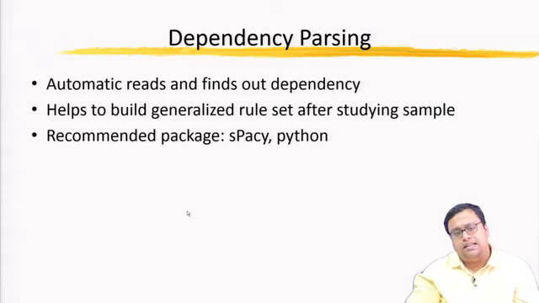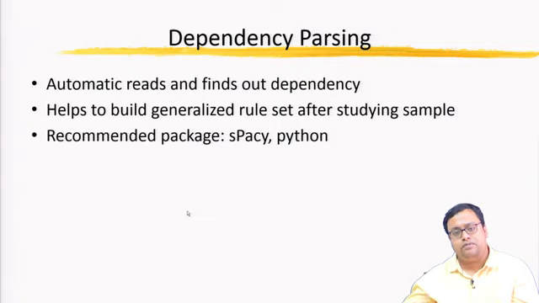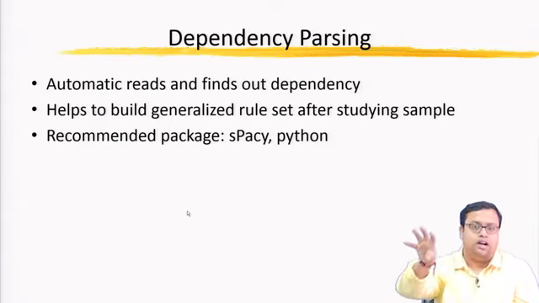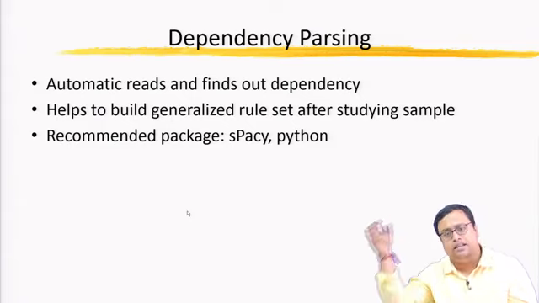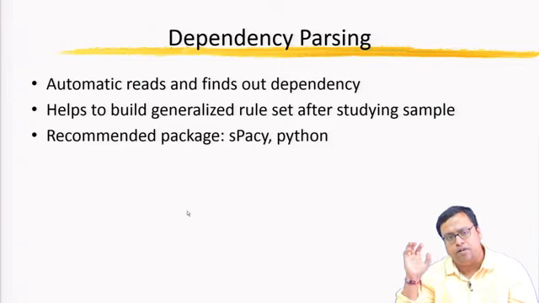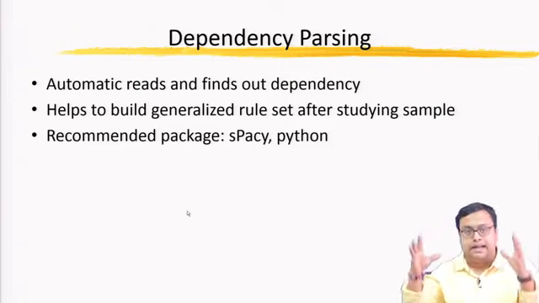So, let us say I say, I am eating breakfast. Who is the subject here? I. What is the object here? Breakfast. What is the verb here? Eating. So, this kind of relationship, who is the subject, who is doing the job, what is the job's name and what he is doing with this job, all of these things, the subject, object, predicate, verb, can be found out using dependency parsing. That helps to understand the text.